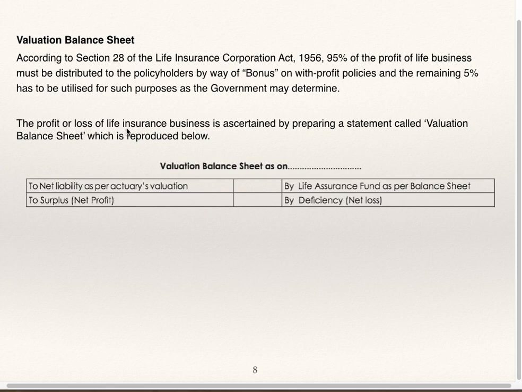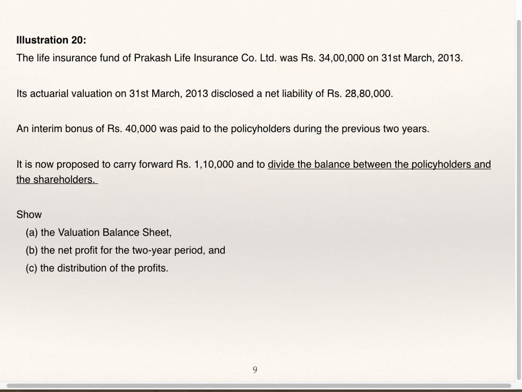The profit or loss of life insurance business is ascertained by preparing a statement called valuation balance sheet. Now see, valuation balance sheet is to be prepared in this manner. Valuation balance sheet as on. Credit side: by life assurance fund. Debit side: to net liability as per actuarial valuation. If life assurance fund is more, then the difference is surplus. Otherwise, it is deficiency. We'll see illustrations.